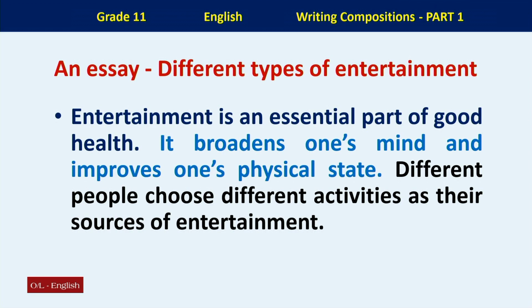It broadens one's mind and improves one's physical state. Now, this is the thesis statement, children, right? Because I am going to talk about entertainment gives us relaxation to our mind as well as our physical state. Different people choose different activities as their sources of entertainment.